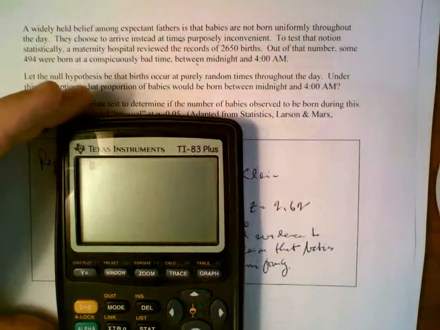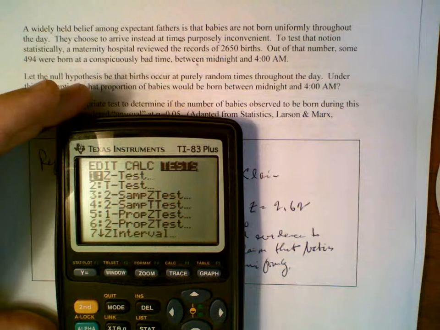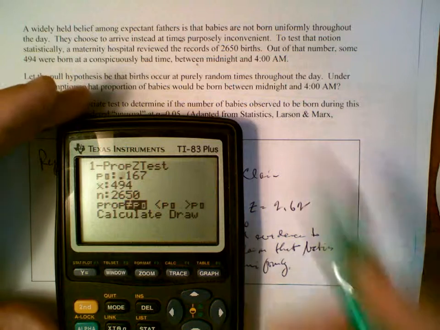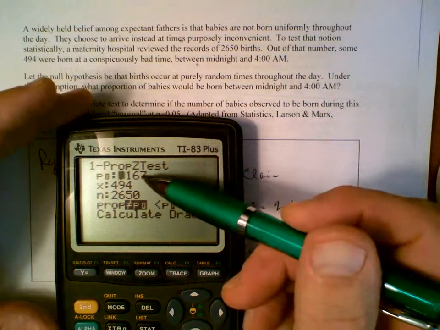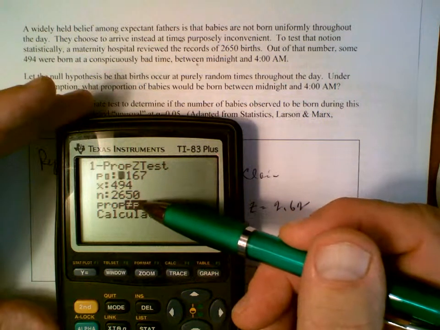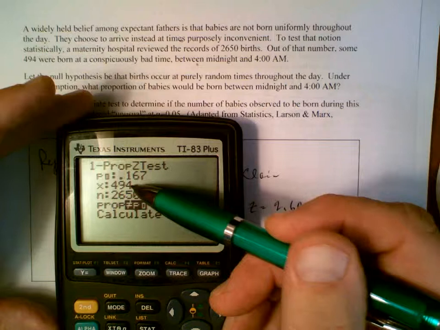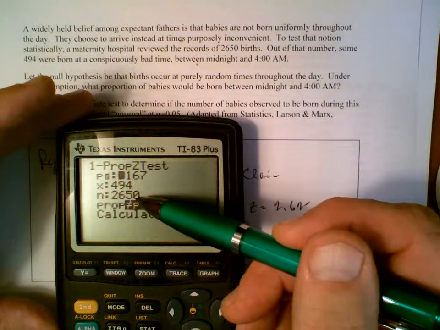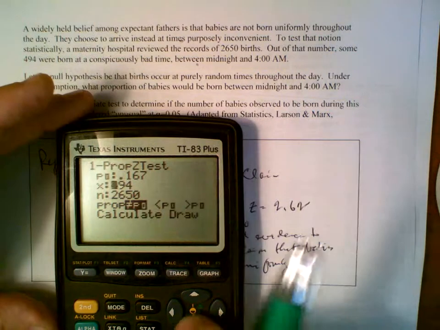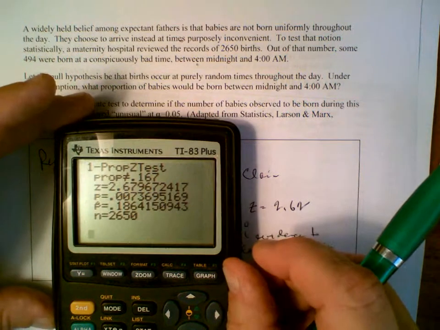Okay, let's use the calculator to do the same problem. Stat, tests. This is a one prop Z test. That's number 5. Okay, and it looks like the data are already in there. There's the null hypothesis, 0.167. Notice here that the calculator wants to calculate p hat on its own. So we have to tell it that in the period of interest there were 494 babies out of 2,650. We also notice that we've got a two-tailed test, and so all we have to do is go down here to calculate, and when we do, we get z is equal to 2.68.